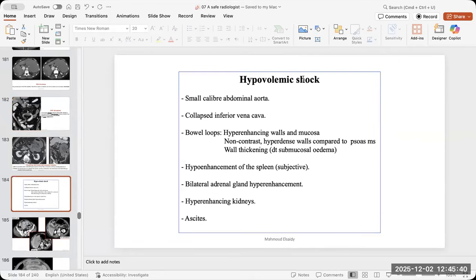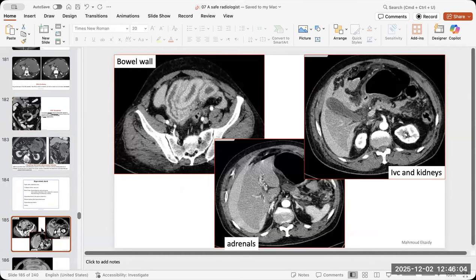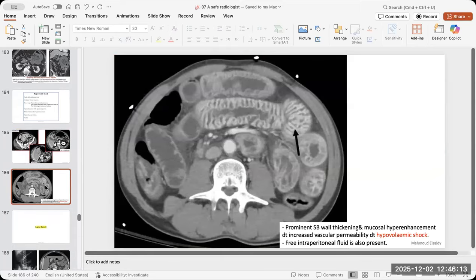Also, don't forget, always, in serious inflammations or serious traumas or serious obstruction, to look for the signs of hypovolemic shock, because it is different and it also needs urgent intervention, urgent fluids, and so on. Like the most common one is the collapsed IVC, as you know. The bowel wall edema, the adrenal hyperdensity, the collapsed IVC, the kidneys' hyperenhancement, all of these are signs of hypovolemic shock.